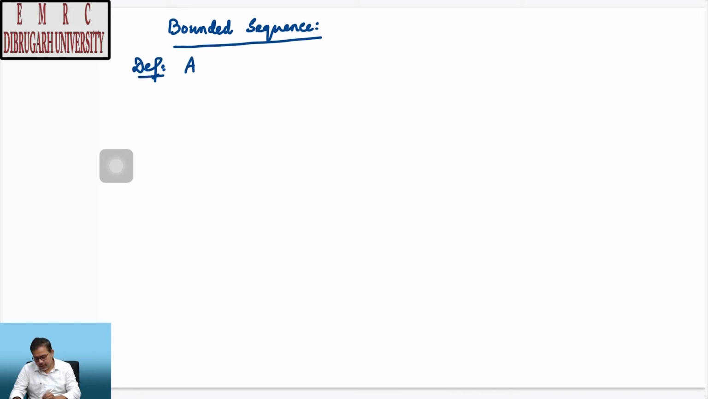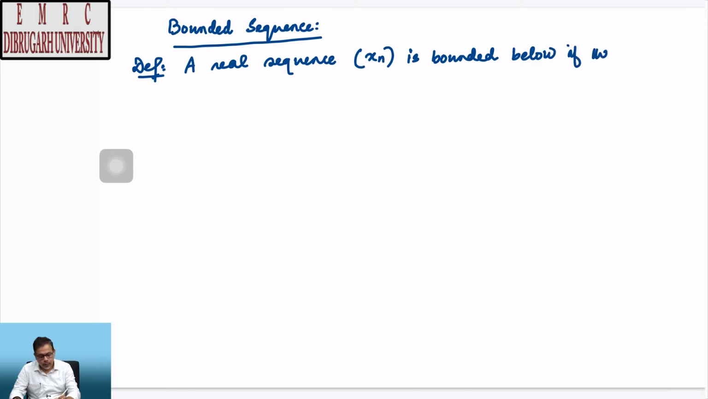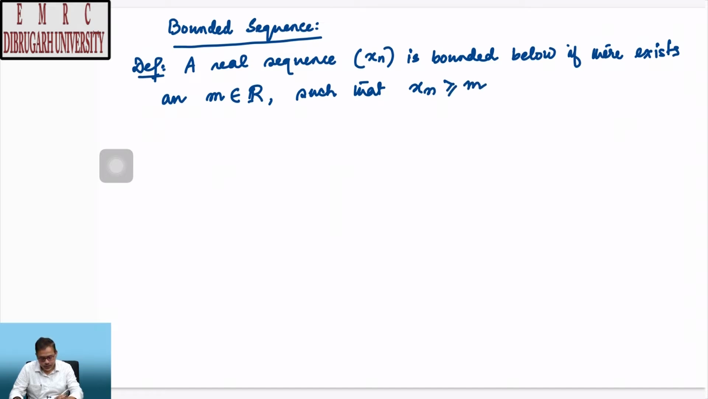A real sequence xn is bounded below if there exists an m in the set of real numbers, m is a real number, such that all the terms in this sequence xn are greater than or equal to m, that is for all n in the set of natural numbers.